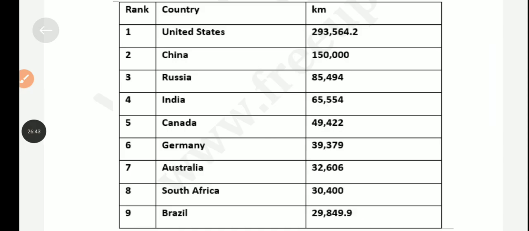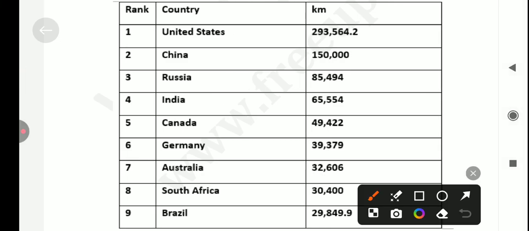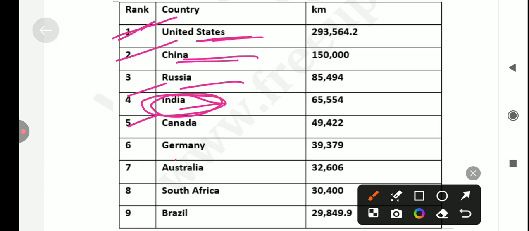If we can see in this chart, it clearly mentions that USA is in the first position. Rank 1 is USA, then China, Russia, India, Canada, Germany, Australia. पहले चाइना सबसे ज़्यादा, सॉरी यूएसए, देन चाइना, रशिया, इंडिया. इंडिया कौन से? 4th नंबर पे रेलवे नेटवर्क में. Okay, so let's come to the next question which is